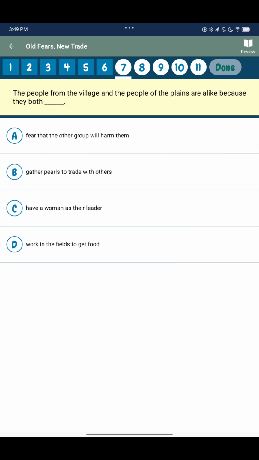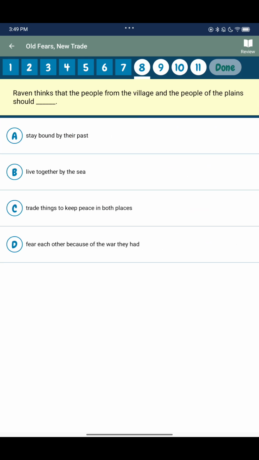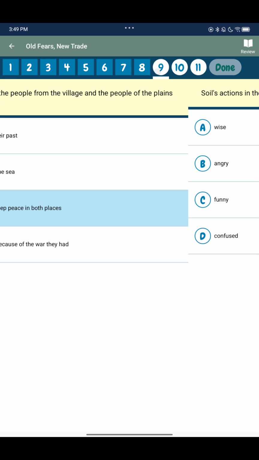The people from the village and the people of the plains are alike because they both fear that the other group will harm them. Raven thinks that the people from the village and the people of the plains should stay bound to their past. Trade things to keep peace in both places.